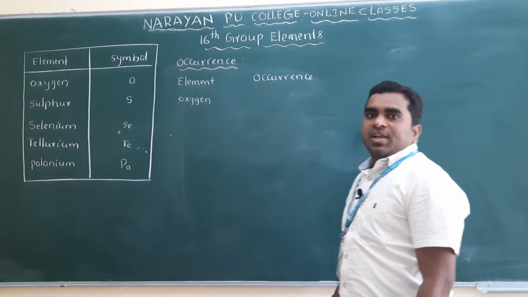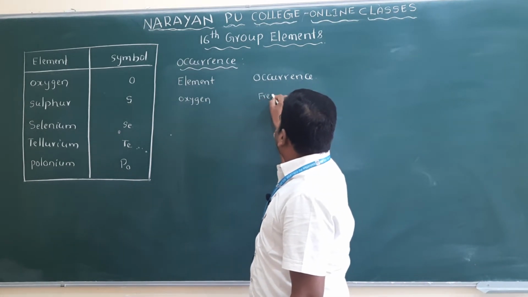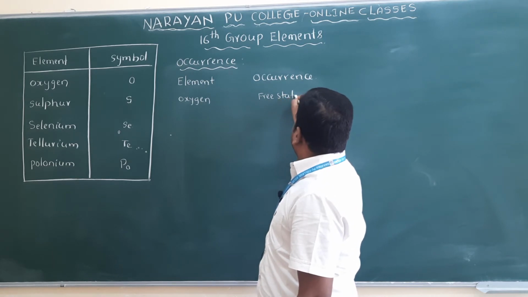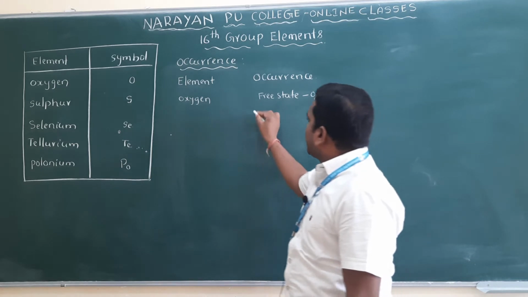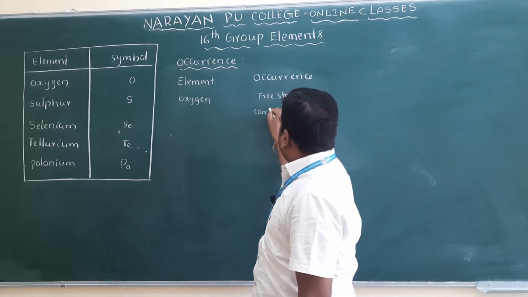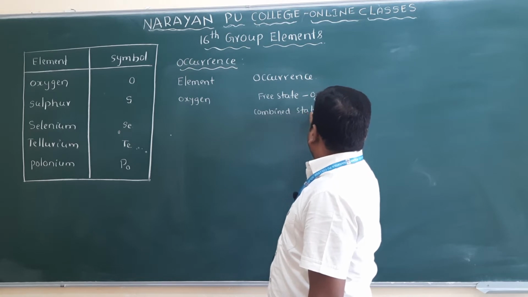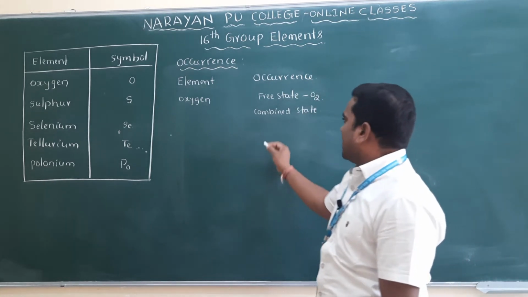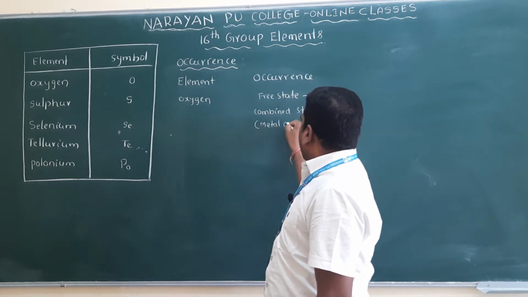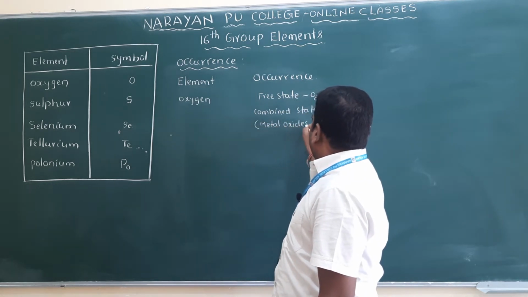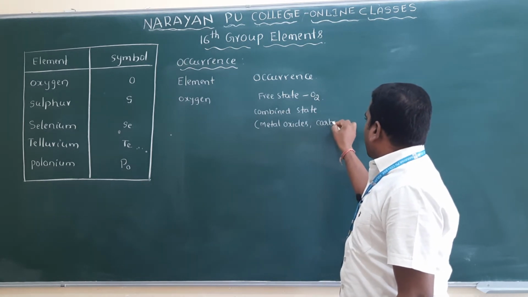Oxygen is available in the free state, that is, in the form of oxygen molecules. It is also available in the combined state. Combined state means it is combined mainly with metals, and you get metal oxides and carbonates.